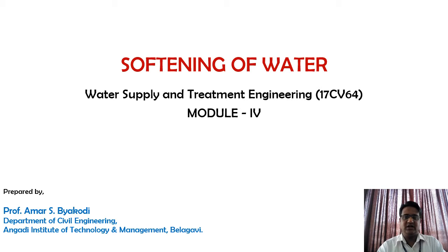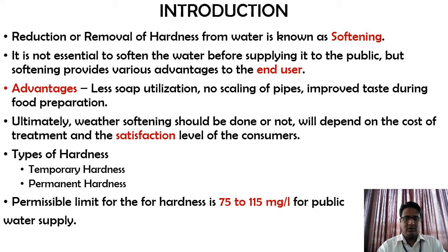So today we are going to study about the softening of water in Water Supply and Treatment Engineering Module 4. Introduction. The reduction or removal of hardness from water is known as softening. It is not essential to soften the water before supplying it to the public, but softening provides various advantages to the end user. Advantages include less soap utilization, no scaling of pipes, improved taste during food preparation. So these are the advantages of softening.